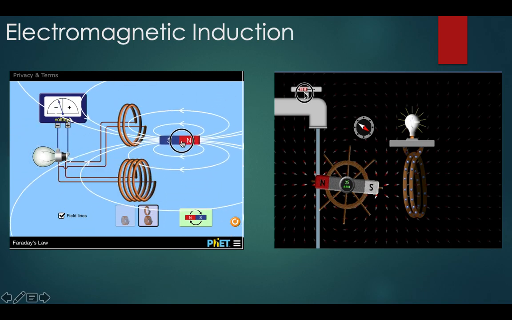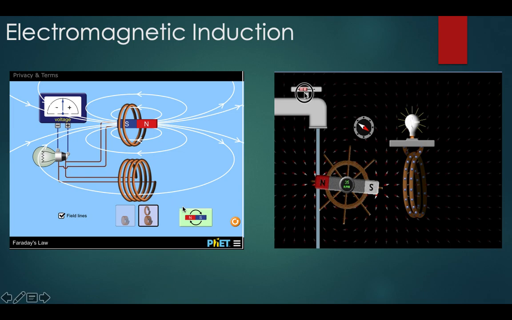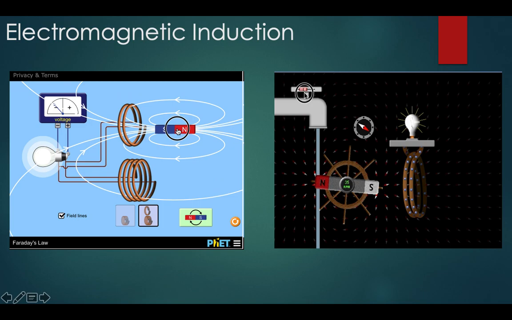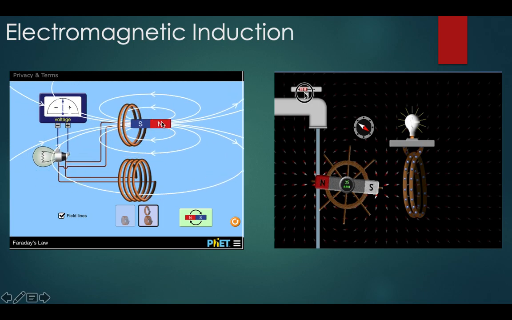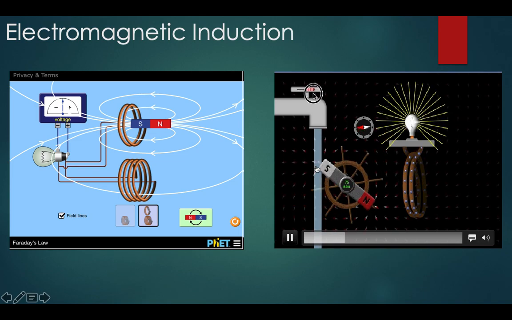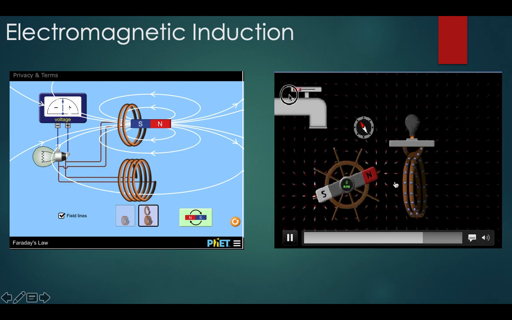Now, if you take this bar magnet to a smaller ring, it is observed that the current generated is lower than that of the bigger ring. As we have learned, the strength of the induced current will be dependent on the number of turns of the coil. Now there is a simple simulation of a simple electric generator. You can observe that whenever the magnetic field is changing, current is being induced in the coil.